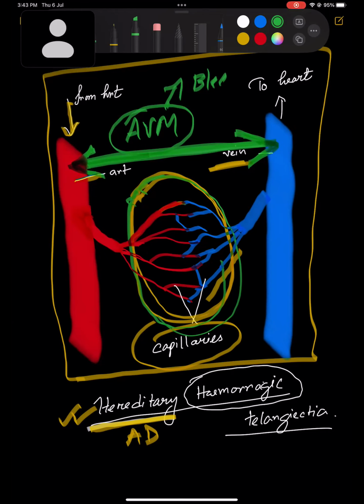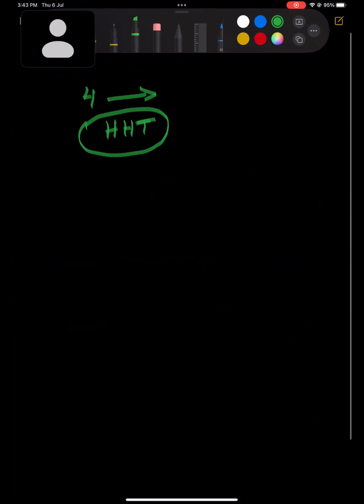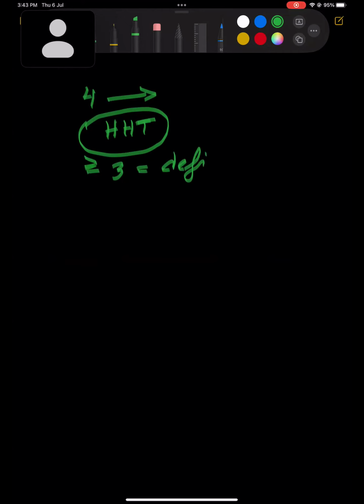Now, how will you diagnose? There are 4 characteristics. Hereditary, hemorrhagic, telangiectasia: three words are there, and that's how I remember it. If there are 3 characteristics or more, equal to or more than 3, then this is a definitive diagnosis.